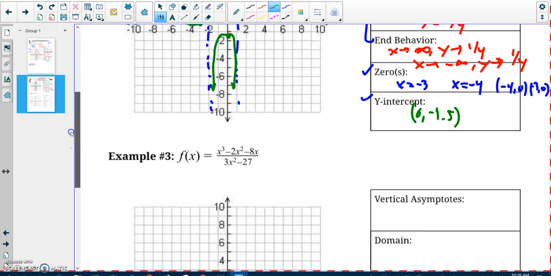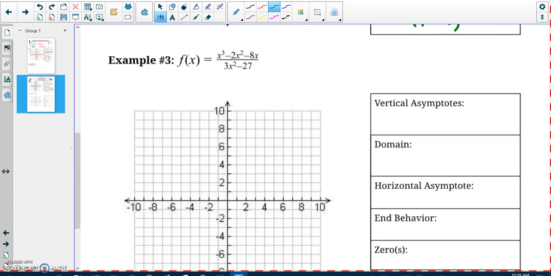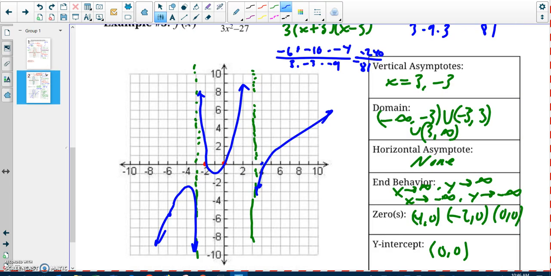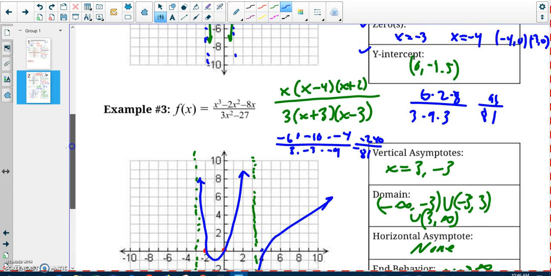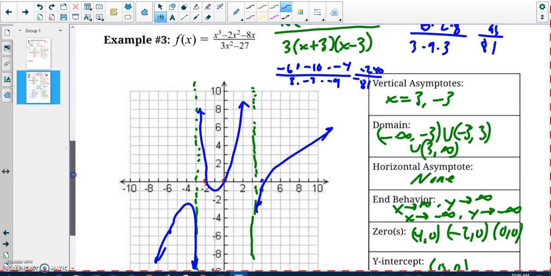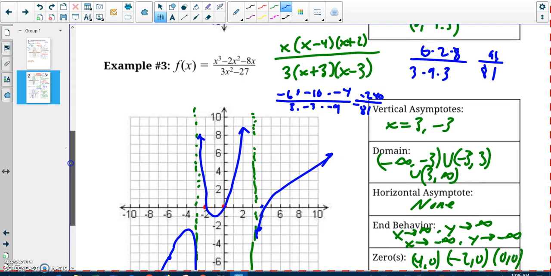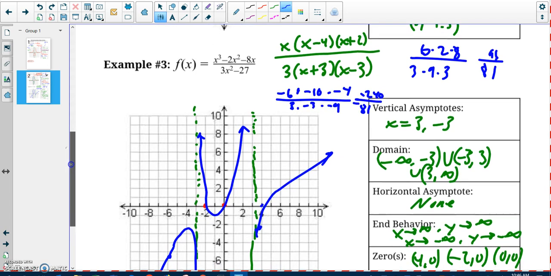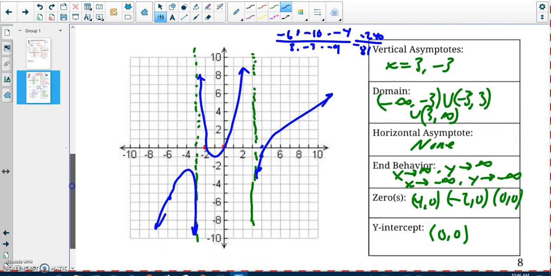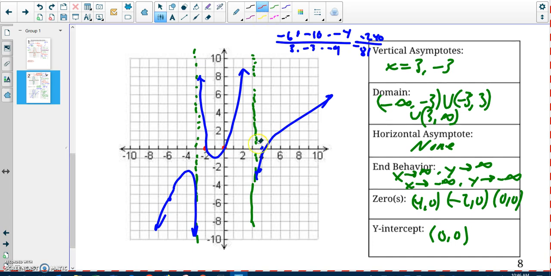What I'd like you to do now is pause, take however long it takes you to try this last problem, and then unpause and check if you got the answer right. Okay, so this is what I ended up getting. Just to go through my process real quick here, I factored the numerator and denominator, found my vertical asymptotes and my domain. There was no horizontal asymptote because the degree of the numerator was greater than the degree of the denominator. I plotted my zeros, my x-intercepts, and then I kind of sketched this graph.